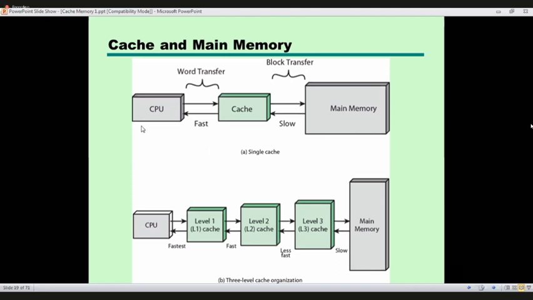The CPU generates the memory address, the main memory takes that address, finds the data and places it on the memory bus, and then the CPU refers to that. This cycle takes some time. Since this is slow memory, the cycle time is very high compared to the memories within the CPU.